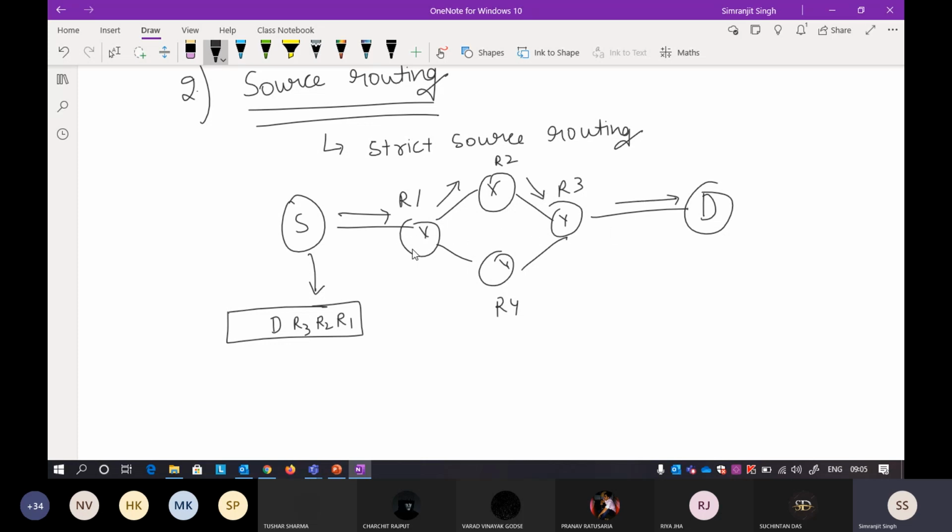Now the decision of the path is not on the router. Previously the router decided which path to follow. Now the router has no responsibility. It will look into the source routing and send the packet wherever is marked there. Another option is loose source routing, where you give a router a chance to decide.